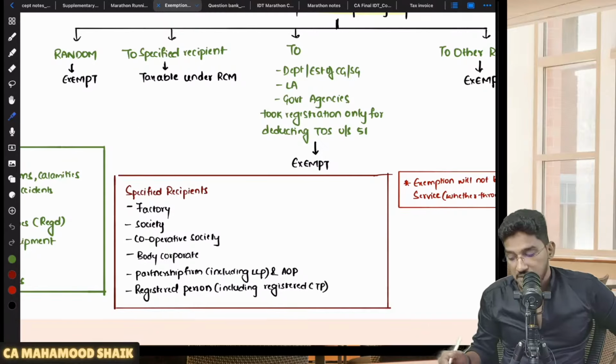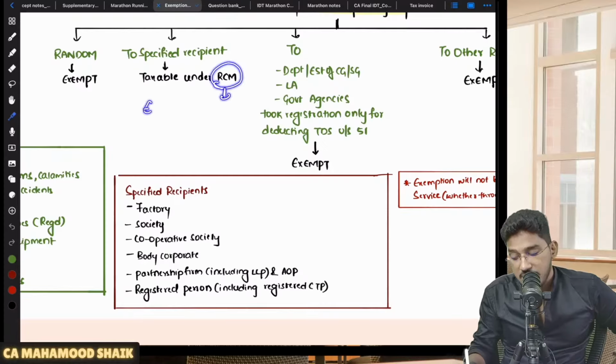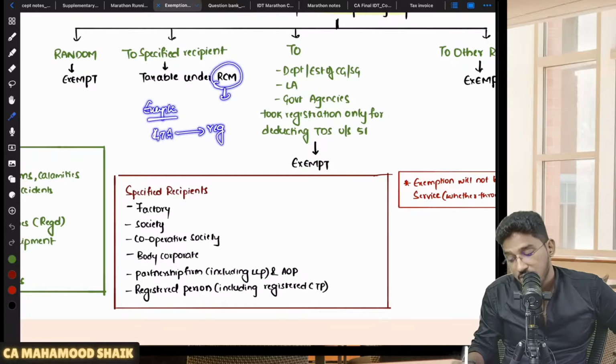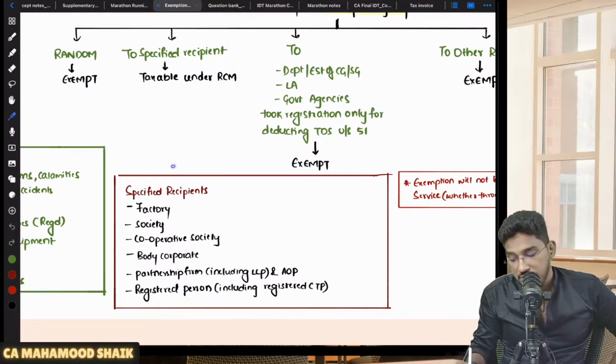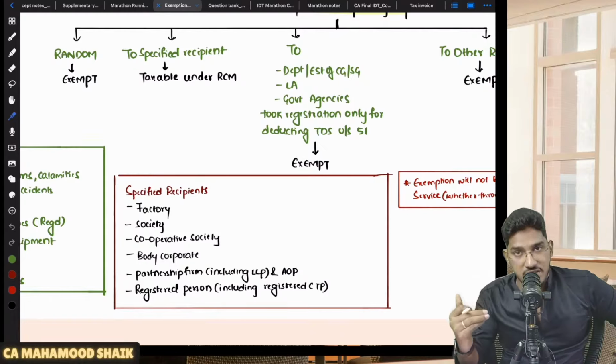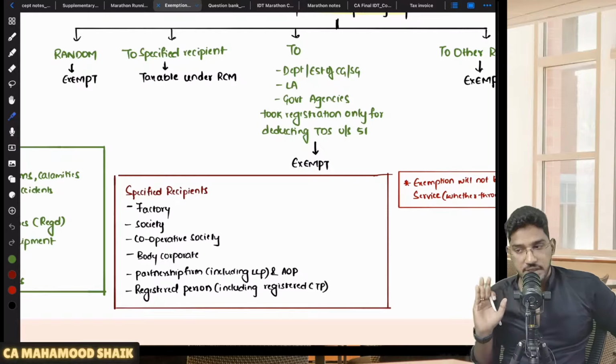What one more option they have given? If the recipient falls under any of the specified recipients, RCM, no. But here there are some exceptions given. Even RCM will not become applicable. When? When that goods transport agency has come forward, taken the registration and exercised the option. They are coming forward and saying, even though this service is getting covered under RCM, we want to pay the GST under forward charge mechanism. If they make that declaration, then forward charge mechanism will become applicable.